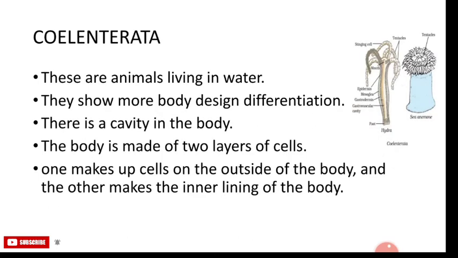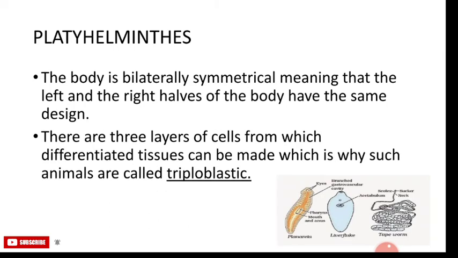The second group is Coelenterata and is also called Cnidaria. These are animals living in water. They show more body design differentiation and they have a cavity in the body. One layer makes up the cells on the outside of the body and the other makes the inner lining of the body. Some species like the corals live in colonies, while others have a solitary span like Hydra. An example is the jellyfish.